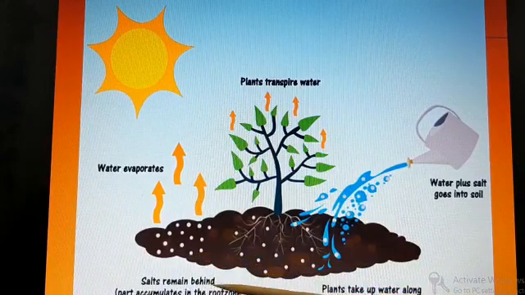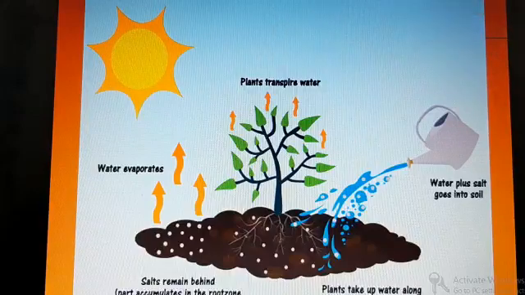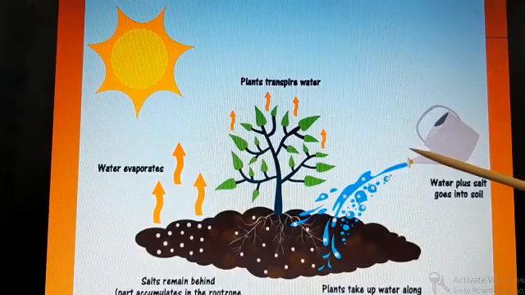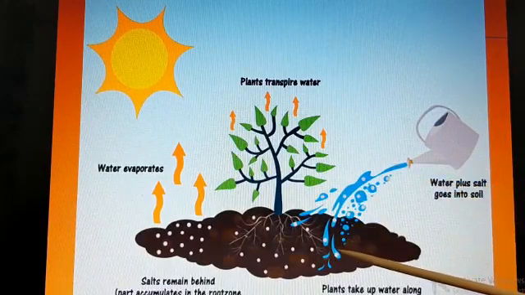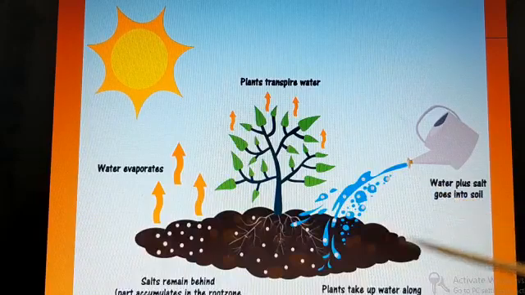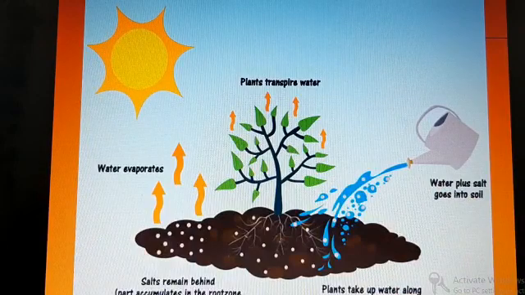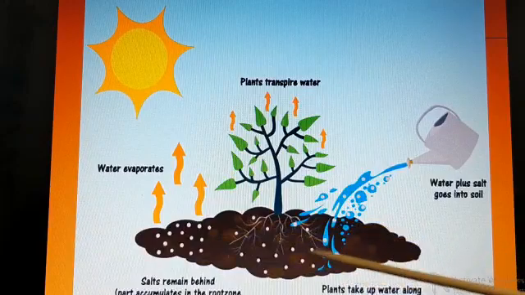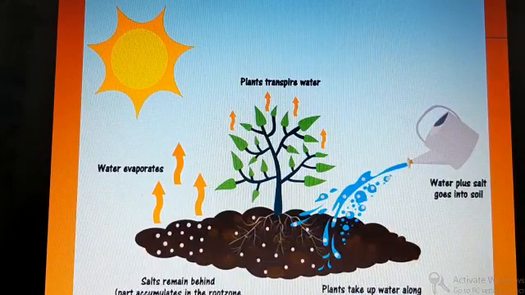So the mineral content of the soil will be less. And what will the farmers do? They will give the minerals and water artificially through irrigation. Water plus salt goes into the soil, and then plants take up water along with a negligible amount of salts. So the content of salts and minerals is balanced or compensated in the soil. So it is better for the crops. Understood?